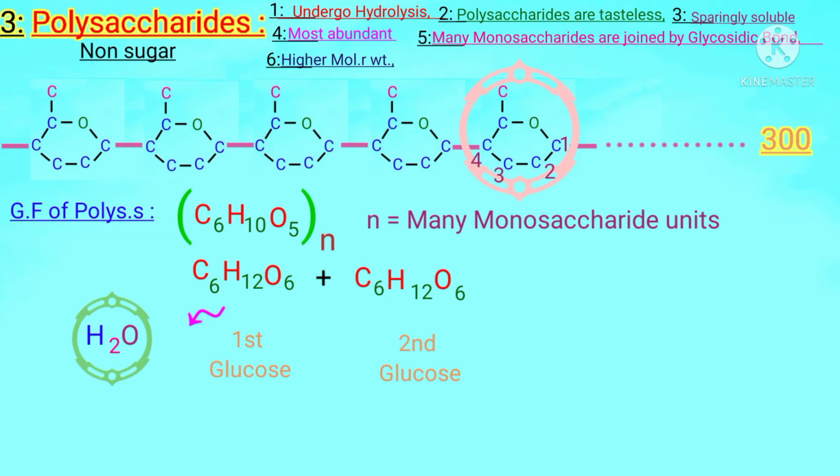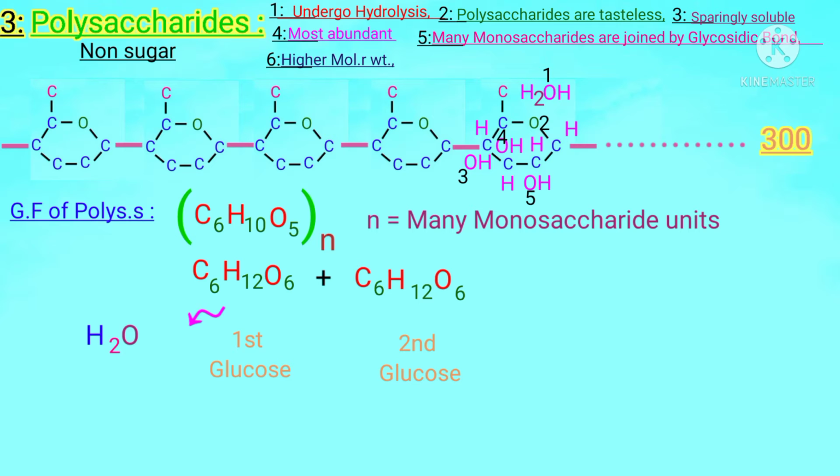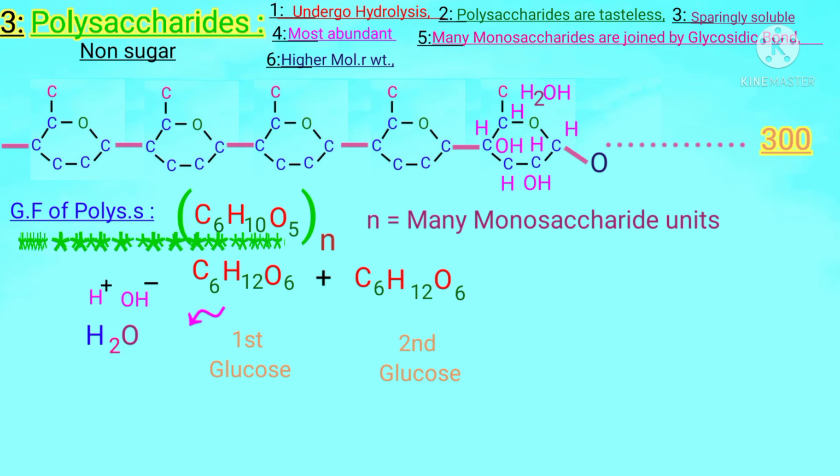Suppose 1, 2, 3, 4, 5 and 6 carbons. As 2 hydrogens have been removed in the form of H2, the remaining count is 2, 3, 4, 5, 6, 7, 8, 9, 10 hydrogens and 1, 2, 3, 4, 5 oxygens. Students, this hydroxyl group is for the previous sugar. For that, this whole hydroxyl group is removed and only one hydrogen is removed in the form of H ion, so that H2O could be released, and the remaining sugar possesses C6H10O5. That is the general formula of polysaccharides.